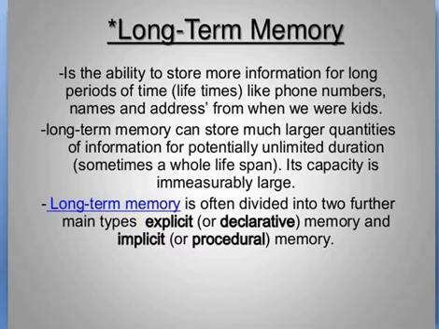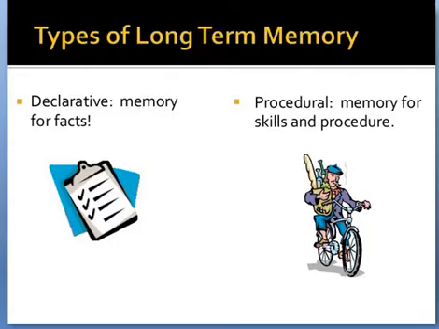So all information pertaining to facts, names, dates, such as a rickshaw has three wheels, that India became independent on August 15, 1947, or a frog is an amphibian, or you and your friend share the same name, are part of declarative memory. Declarative memory is for facts and procedural memory is for skills and procedures. Procedural memory, on the other hand, refers to the memory relating to the procedures for accomplishing various tasks. Skills such as how to ride a bicycle, how to make tea, play basketball.